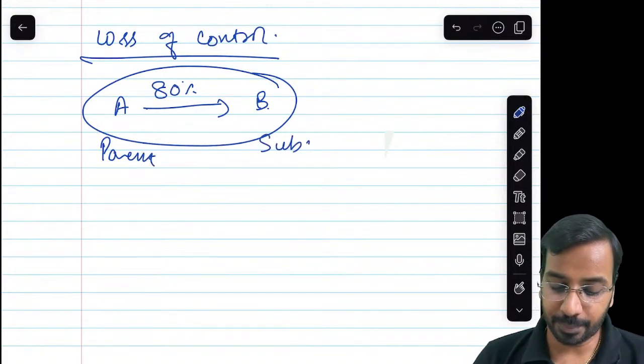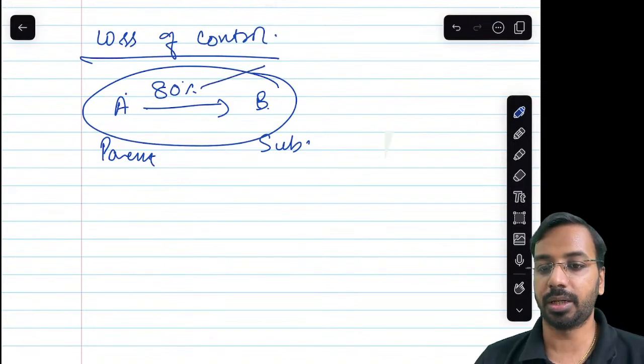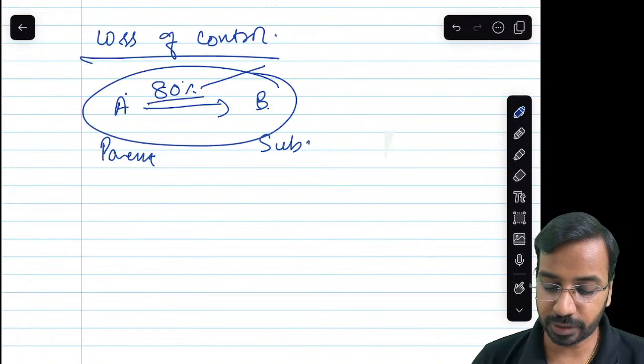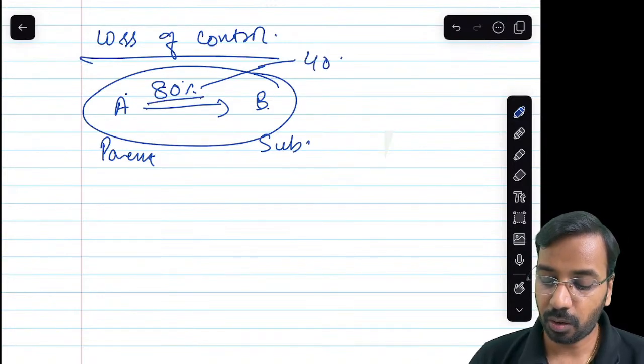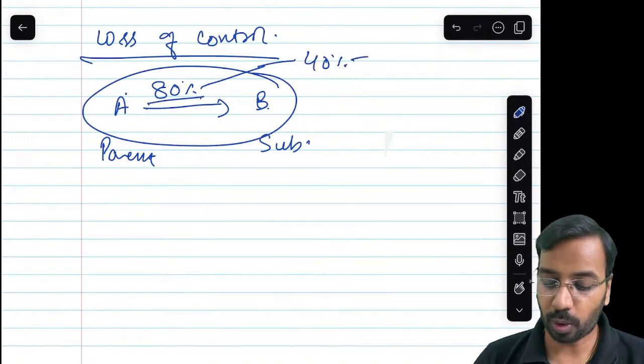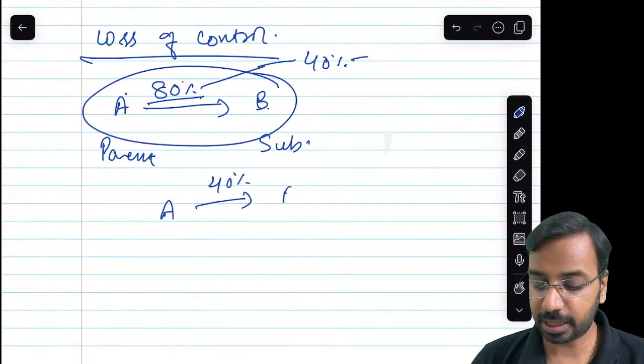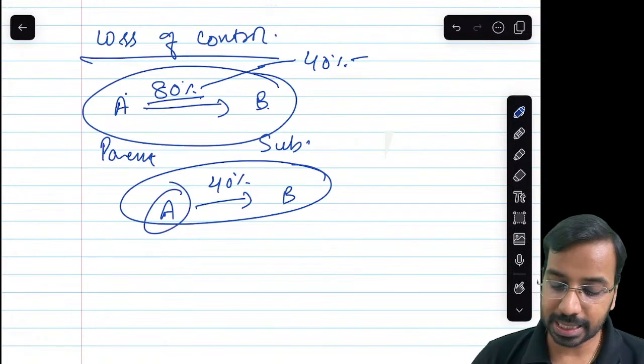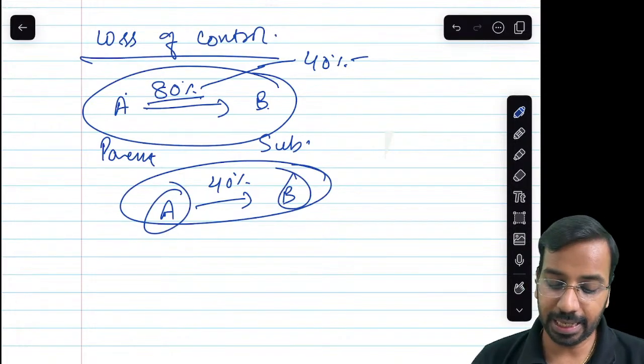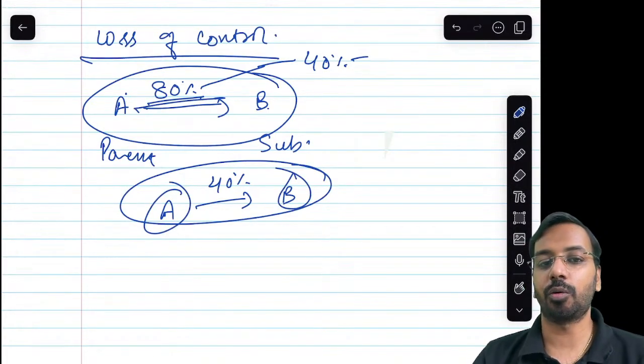Now, for example, A sold a stake to an outsider. Out of this 80%, A sold, let us say, 40% stake to somebody else. Now, after that sale, A holds only 40% stake in B. Now, does A control B? See, when A had 80%, we said A controls B.